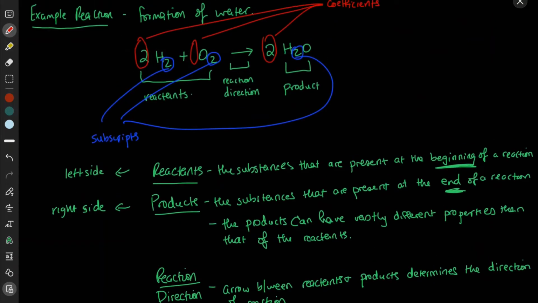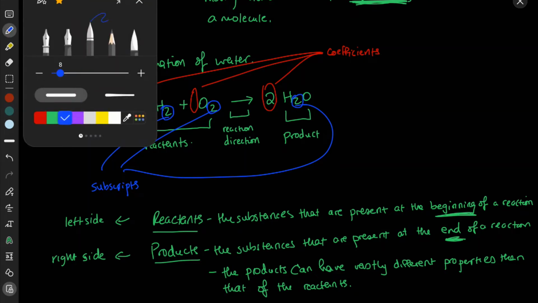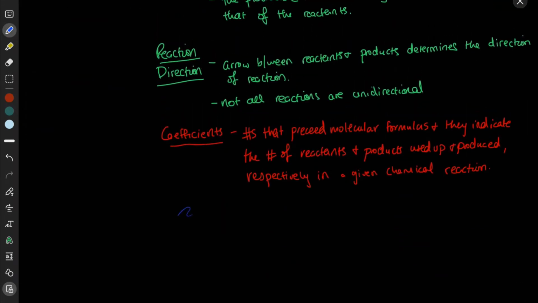Now, what was the other one? The other one was the numbers that come after the elemental symbol, and those are the subscripts. So what are the subscripts? The subscripts are the small numbers that come after the elemental symbol.